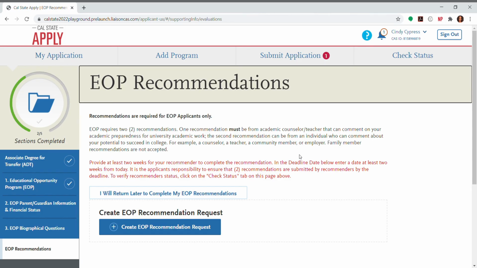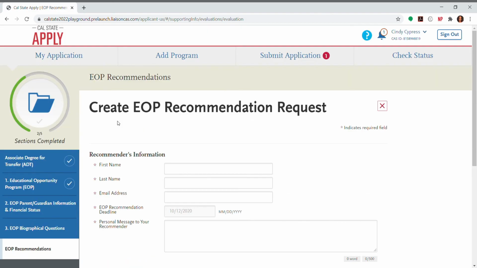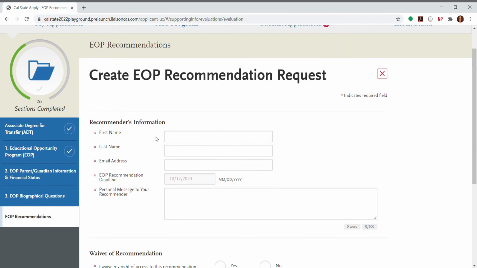So to create a recommendation request, you're going to click this blue button and you're going to type in their first name, their last name, their email address, and their recommendation deadline. So we would recommend putting the deadline 2 weeks from the date that you're sending these recommendation requests. And you're going to write a personal message to your recommender.